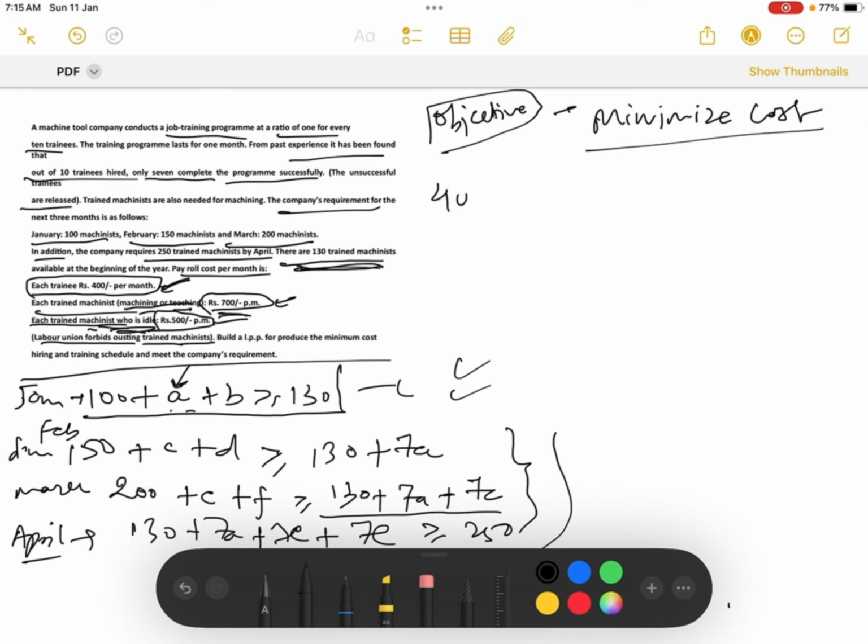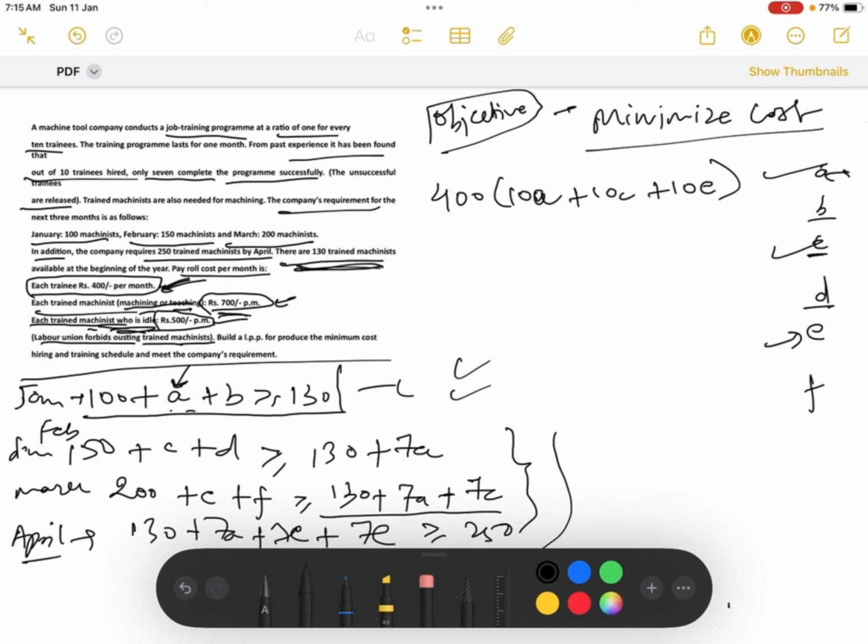See, 400 for training. So how many trainees did we have? If you remember, A, B, C, D, E, F. A taught, okay. After that B was idle. Now C taught. After that D was idle and E taught. So if A taught, it will be 10A, because as you must be remembering, one person teaches 10 people. After that C taught, so it will be 10C. After that E taught, so it will be 10E. So this is the cost of trainees only. Now these many people are trained.